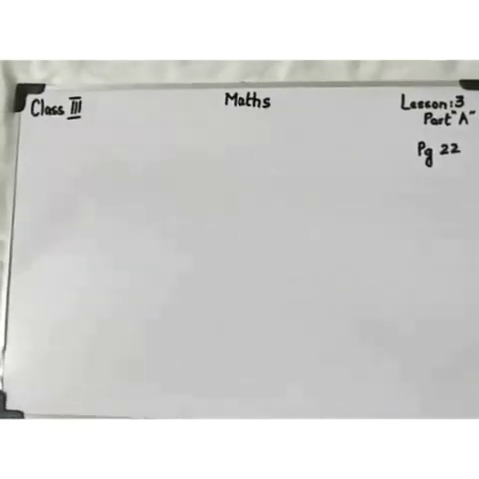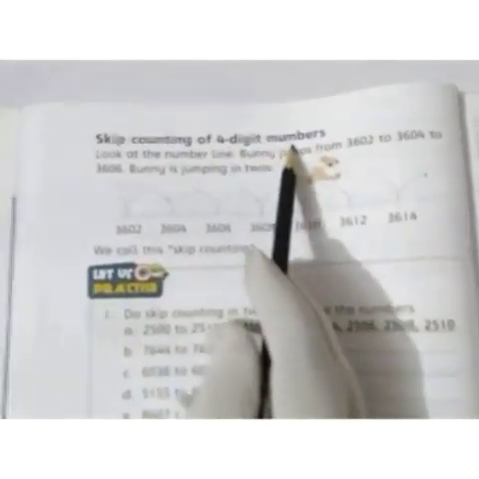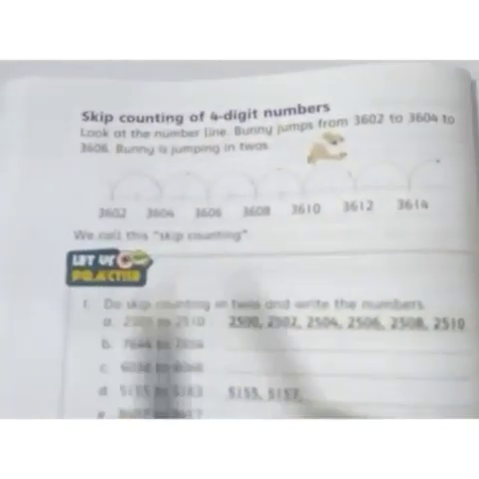Open page number 22. Skip counting of 4-digit numbers. Look at the number line.